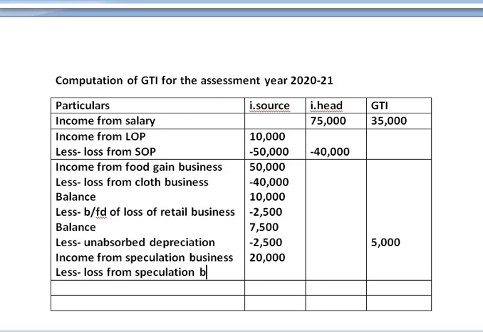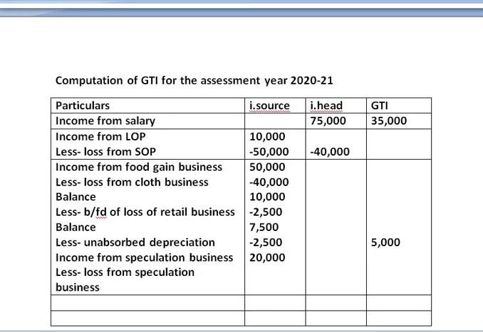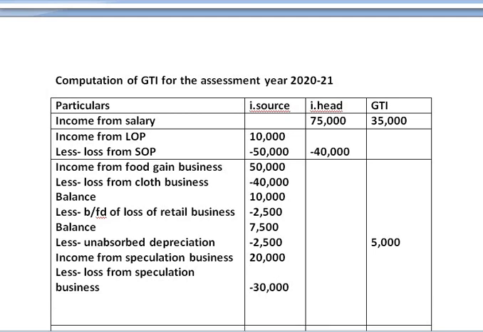Loss from speculation business, which amounts to rupees 30,000. Now we get a negative figure of rupees 10,000. Whenever we cannot set off the speculation loss with the speculation income, the balance figure cannot be set off with any income, with any head of income.